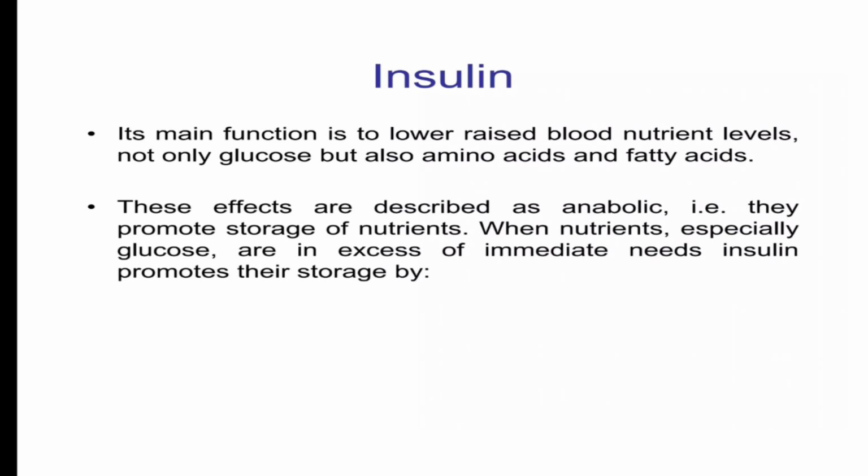Insulin's main function is to lower the blood nutrient level, not only glucose but also amino acids and fatty acids. These effects are described as anabolic, that is, they promote storage of nutrients. When nutrients, especially glucose, are in excess of immediate need, insulin promotes their storage.